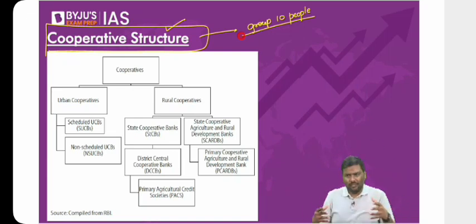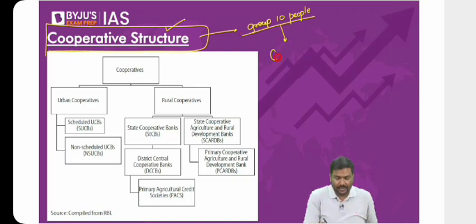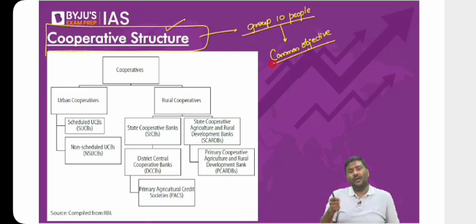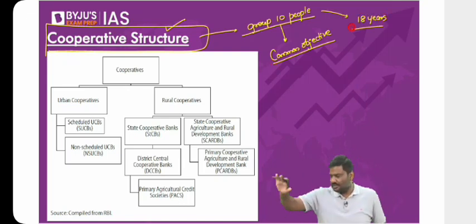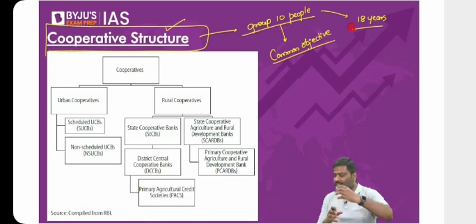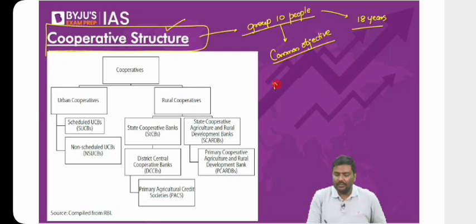Now, why have they come together? Why did they form a group? They want to achieve a common objective. I'll repeat it. A cooperative is a group of at least 10 people, and when I say at least 10 people, all of them are above the age of 18 years. In simple terms, all of them are adults. So a cooperative is a group of at least 10 people who have come together to achieve a common objective. For example, have you heard of milk cooperatives? Let me know. I'll give you some examples.